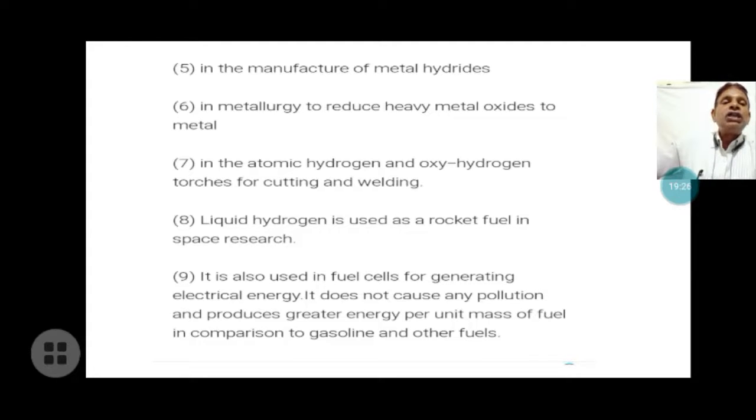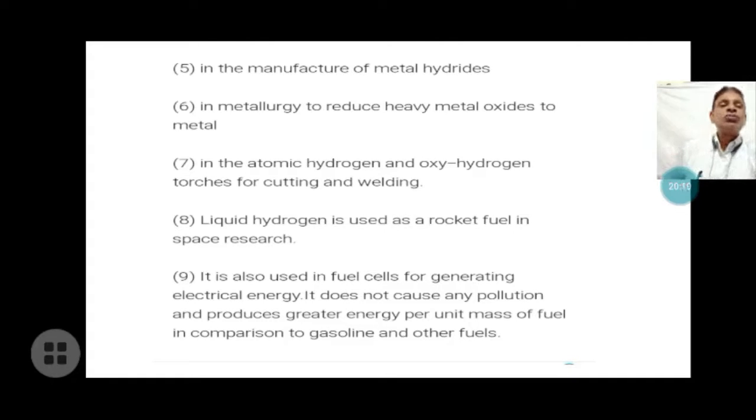Hydrogen is also used in fuel cells for generating electric energy. It does not cause any pollution because in the fuel cell, hydrogen and oxygen combine to form water, and a large amount of electric energy is produced. It is the same as the reverse process of electrolysis: when water is electrolyzed, hydrogen and oxygen form, and when hydrogen and oxygen combine to form water, in the same way electricity is produced, that is the fuel cell.